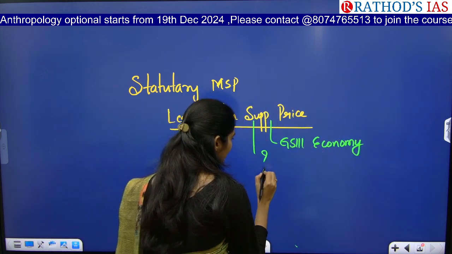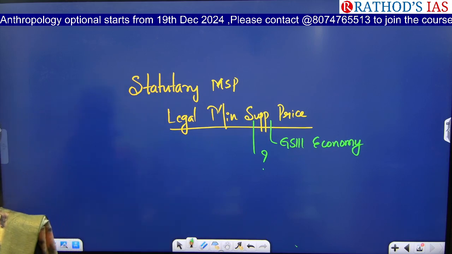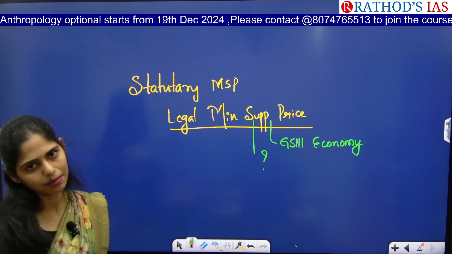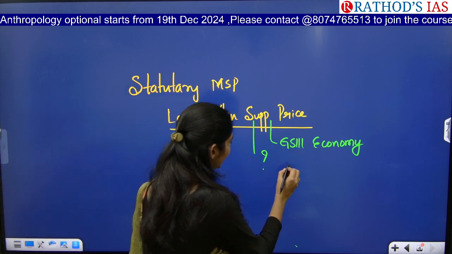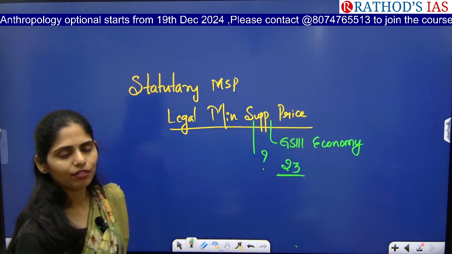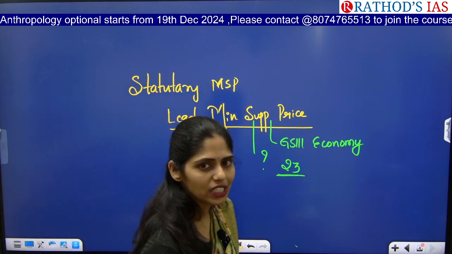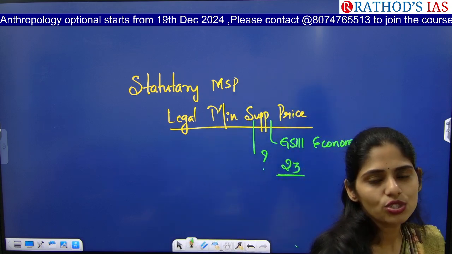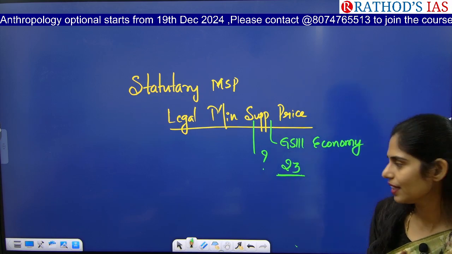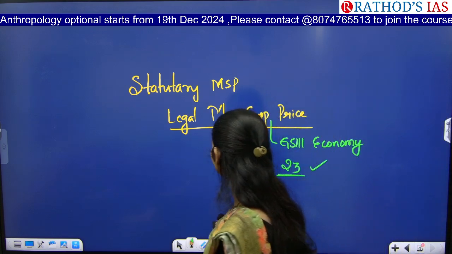So what is this MSP? MSP is nothing but, before sowing of a crop, the government declaring a price for the food crops. That is called MSP. As of now, the government declares MSP for 23 crops, and you have to know for which crops this MSP is given, because in 2018 in your prelims the question was: consider the following crops, for which crops is MSP provided by the government. So you have to know for which crops MSP is given by the government.